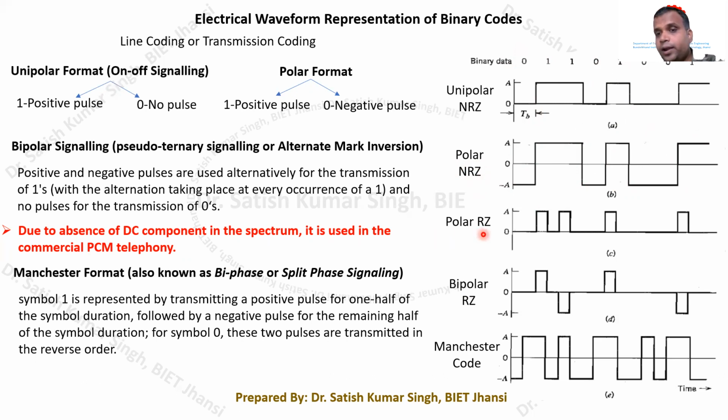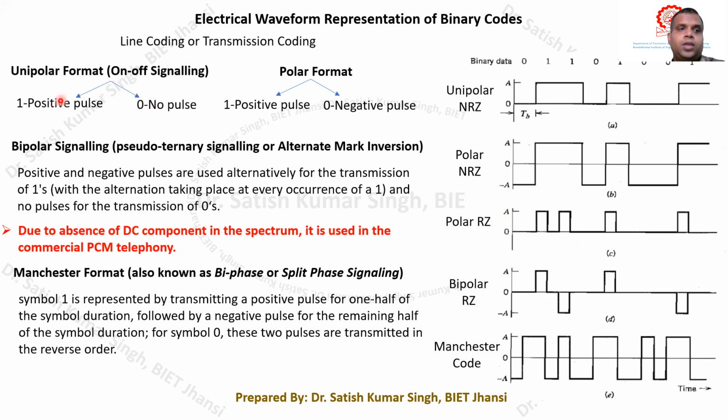Okay, and what is polar return to 0? You can see that in the case of polar return to 0, what will happen is, if we are having a... I think it is wrongly written. Okay, it is wrongly written. This is not the polar return to 0. So it may be something else. Okay, we will see what this is, but this is not polar return to 0. One thing that you can see is I think this is unipolar return to 0. Okay, yes, it is unipolar return to 0. Just make it correct. It is not polar return to 0. It is unipolar return to 0.